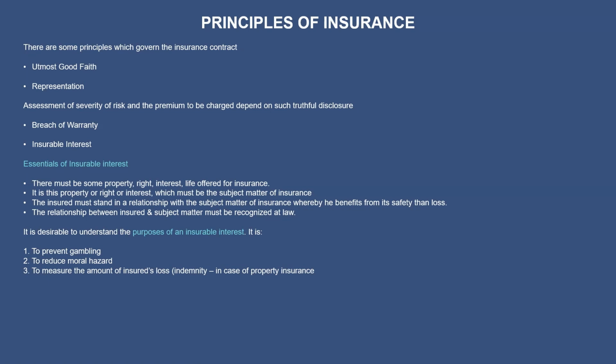And next, we have assessment of severity, like how we can assess the severity of risk, and how we can truthfully disclose such types of risk. In that, the first one is breach of warranty. What is this breach of warranty?